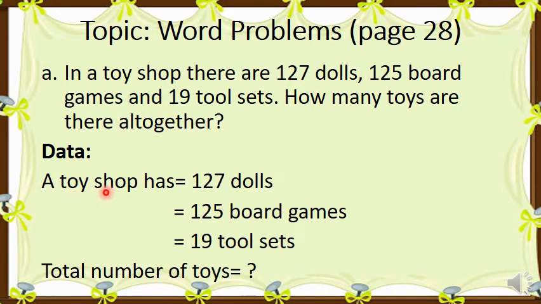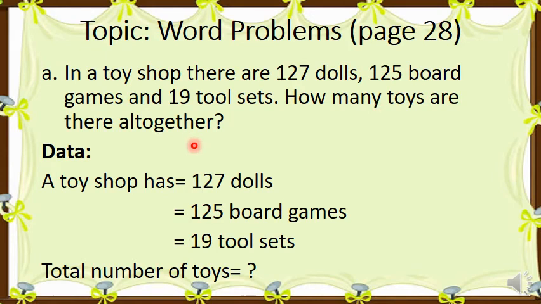So data is a toy shop. How will we write data? We will just simply pick the lines from here. Like I have picked: a toy shop has 127 dolls, 125 board games and 19 tool sets. So these are the total numbers that this sum has given us. Now what we have to find is how many toys are there altogether.